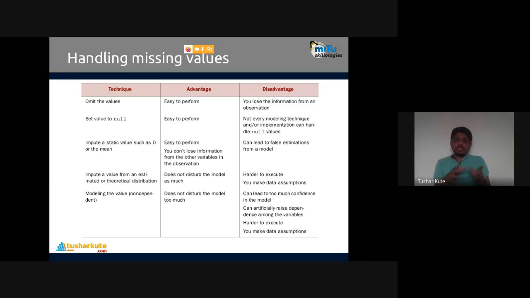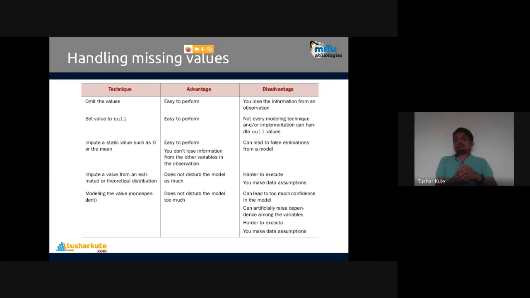And then the fourth one, for this we have to understand the data modeling techniques. Then the fifth one, model the value that is non-independent. Directly we can just predict. We can check the pattern in that column only and predict the value accordingly. Here also we need to understand machine learning algorithms, and with the ML algorithms only we can predict the result. Here you can lead to too much confidence in the model. It can artificially raise dependence among the variables also, and it is harder to execute. You make data assumptions, and based on that, predictions of that data are possible. So data modeling, machine learning techniques and algorithms should be known to understand the last concept.